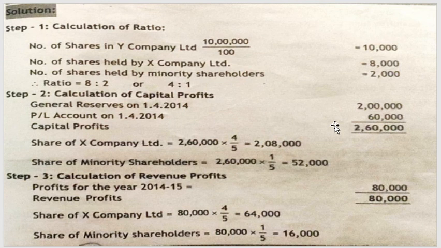This 2 lakh 60,000 will be divided based on the ratio between the parent and the minority shareholders, which is 4 is to 1. So the share of X company, the parent company, is 2,60,000 into 4 divided by 5. How did we get 4 divided by 5? 4 is to 1, and 4 plus 1 gives you 5. So 2,60,000 into 4 divided by 5 gives you 2,08,000. Then the share of minority shareholders is 2,60,000 into 1 divided by 5, which gives you 52,000. This is the share of X company limited and Y company's minority shareholders.